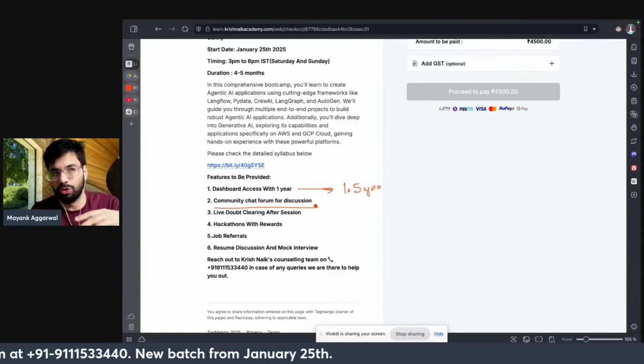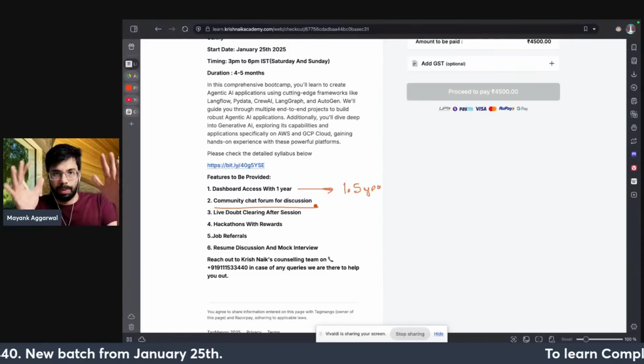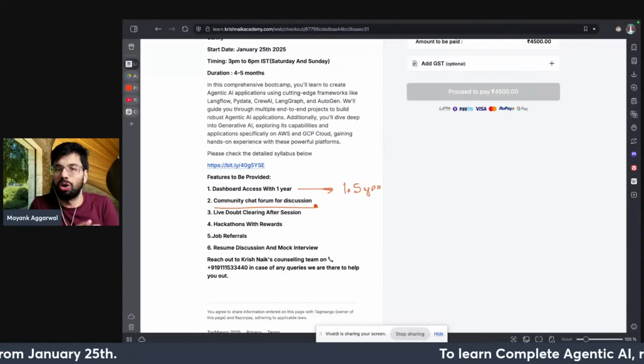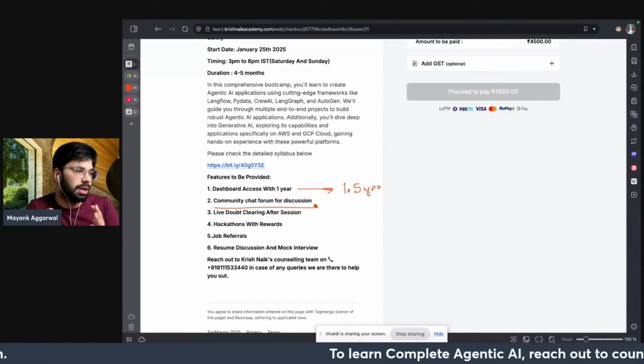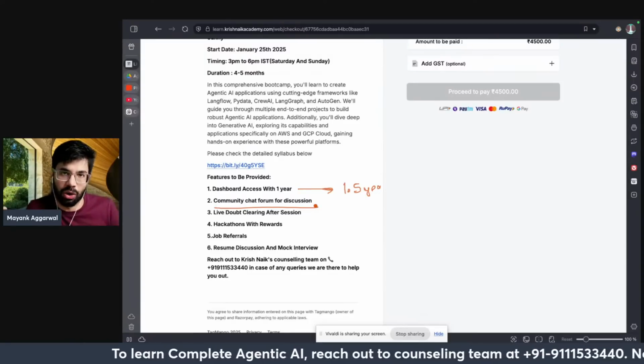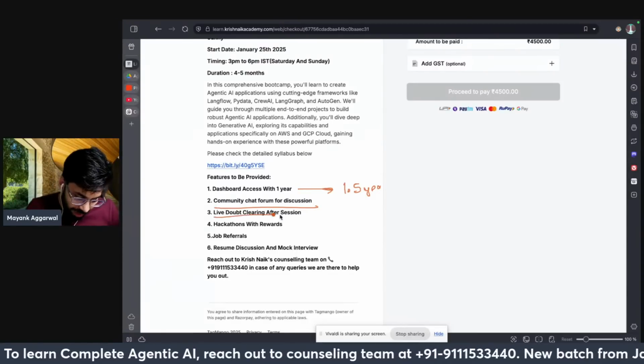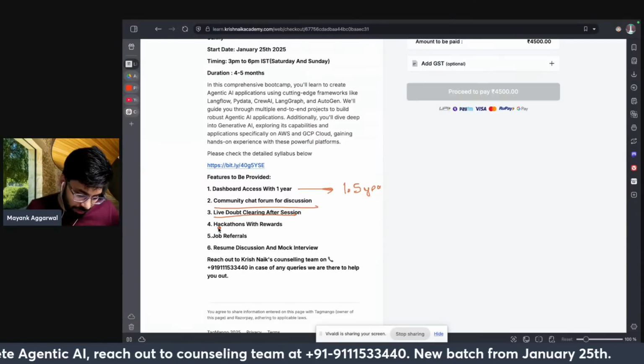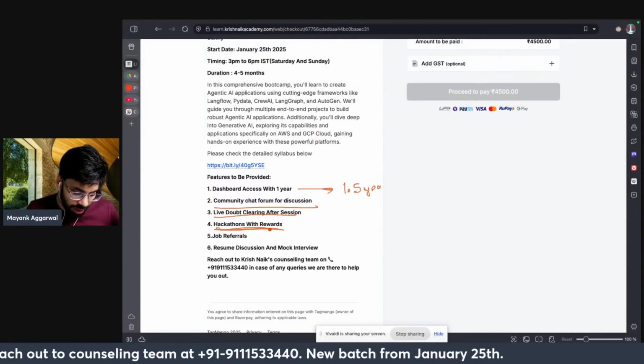Community chat forum. Once you enroll, you will be given a proper dashboard where you will have all your peers. You can connect with them. Easy thing, right? We have made sure that we are not making it a lot complex. Then you have live doubt clearing after the sessions. You have the hackathons, which come with rewards, and job referrals.